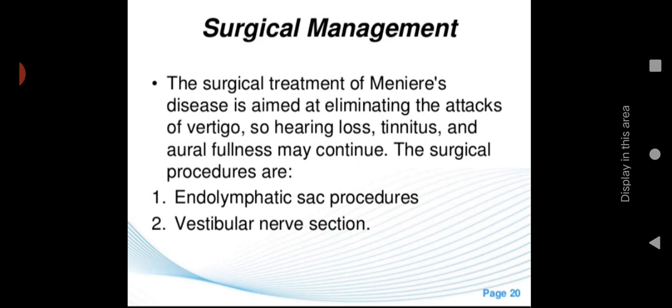The surgical treatment of Meniere's disease is aimed at eliminating the attacks of vertigo. So hearing loss, tinnitus, and aural fullness may continue. The surgical procedures are the endolymphatic sac procedure and vestibular nerve section. In Meniere's disease, mainly we are doing surgical management to eliminate the attack of vertigo, because it is